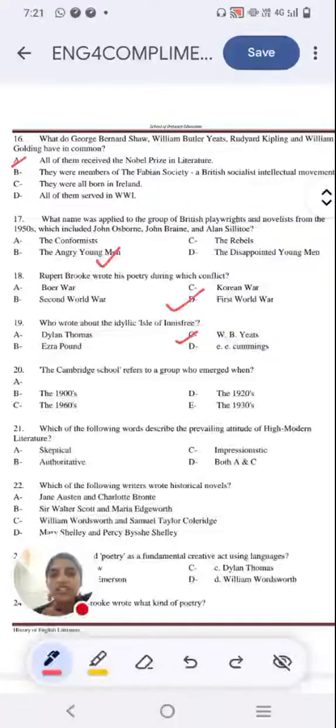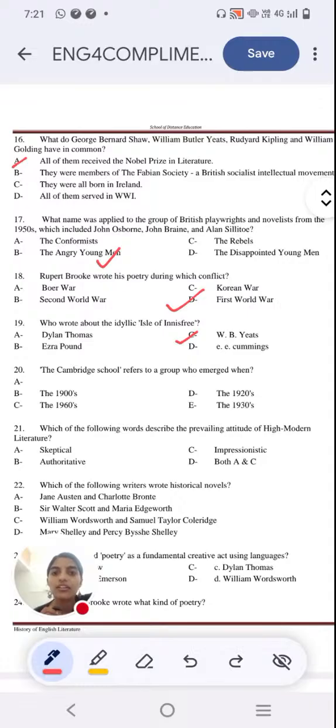Next question, the Cambridge School refers to a group who emerged when? There's a bit of a mix-up in the options, so let's forget the options. Just tell me which time period: 1900, 1960, 1920, 1930. Just give me the year in the comment section. Just type out the year. When do you think the Cambridge School of Poets came into being?